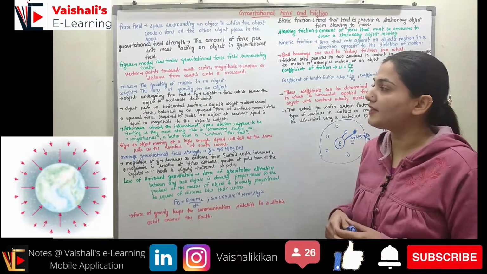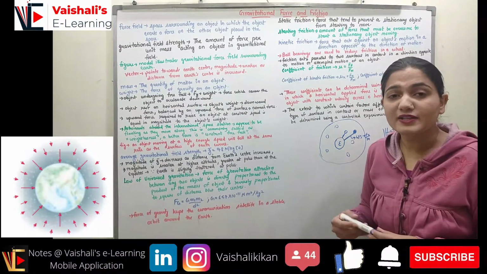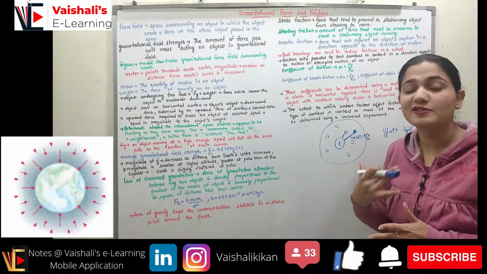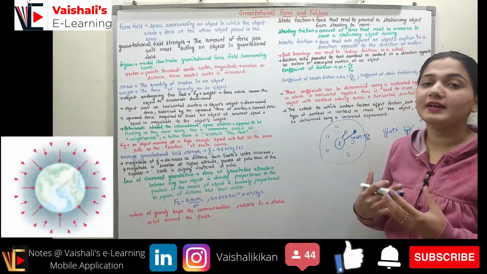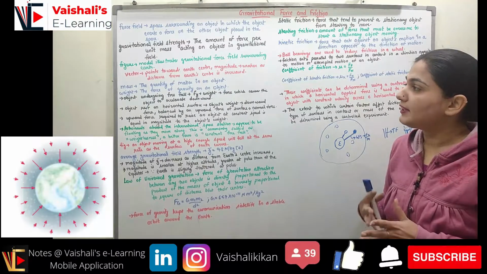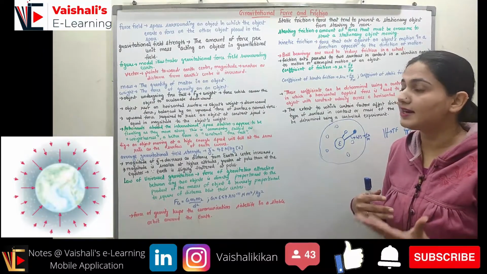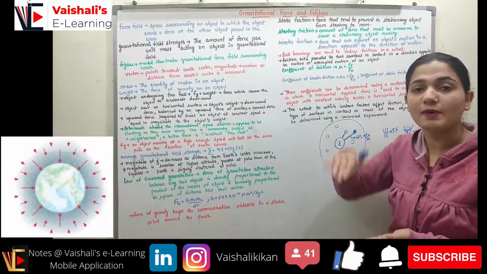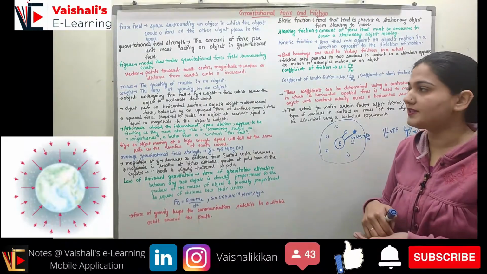You can see we have various vectors which point towards the center of the Earth, which means all of the field lines are always pointing towards the center of the Earth, which means the force exerted by the Earth is attractive in nature. So I can say the magnitude will be weaker when the distance from the Earth's center is increased, and we have farther lines as I go higher above the surface of the Earth, and all of the lines are pointing towards the center of the Earth.